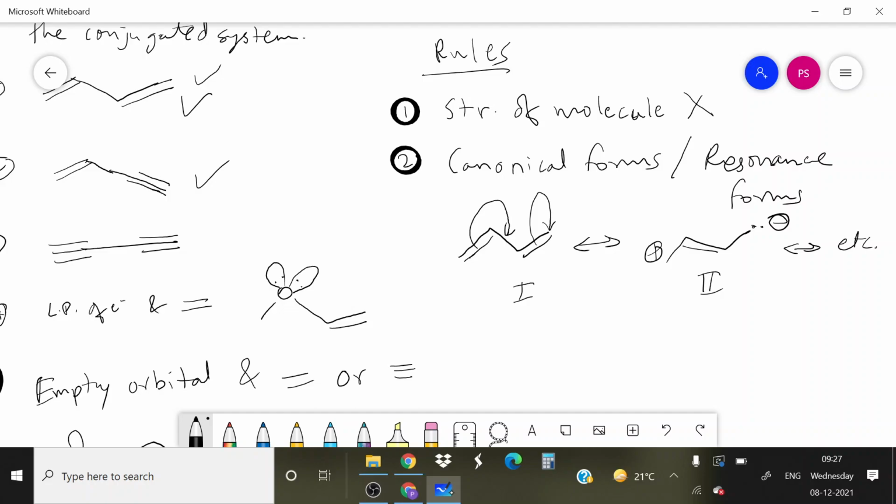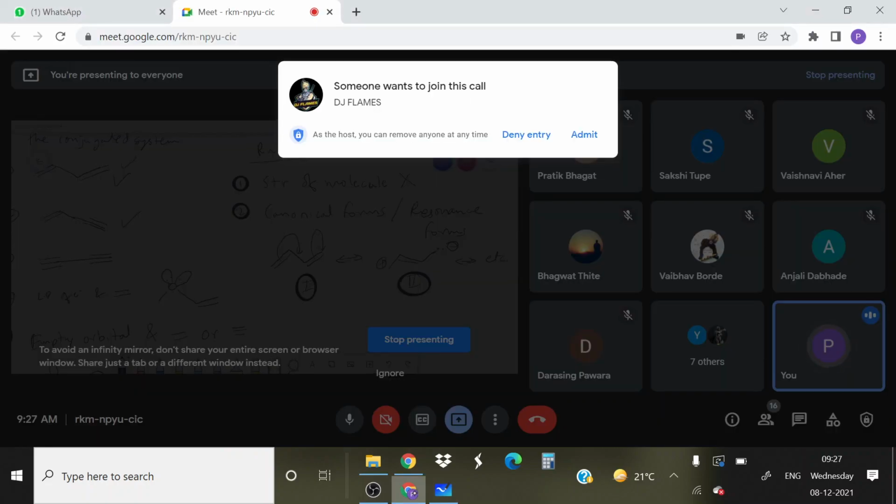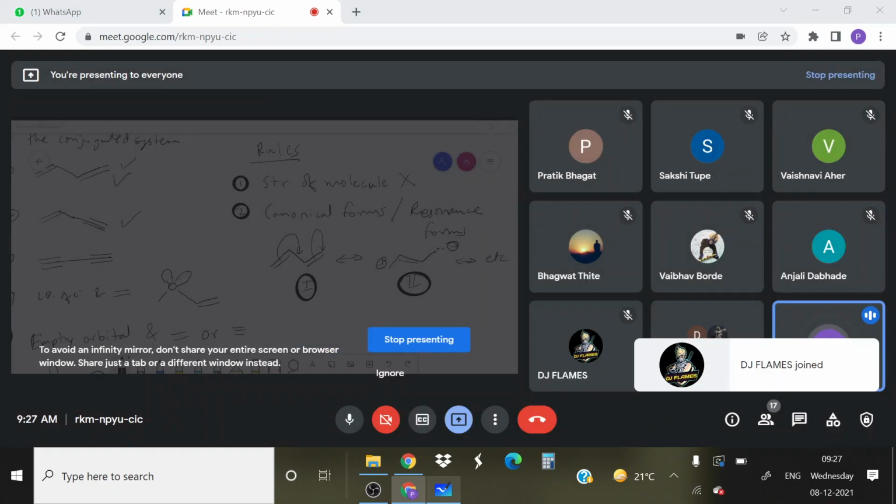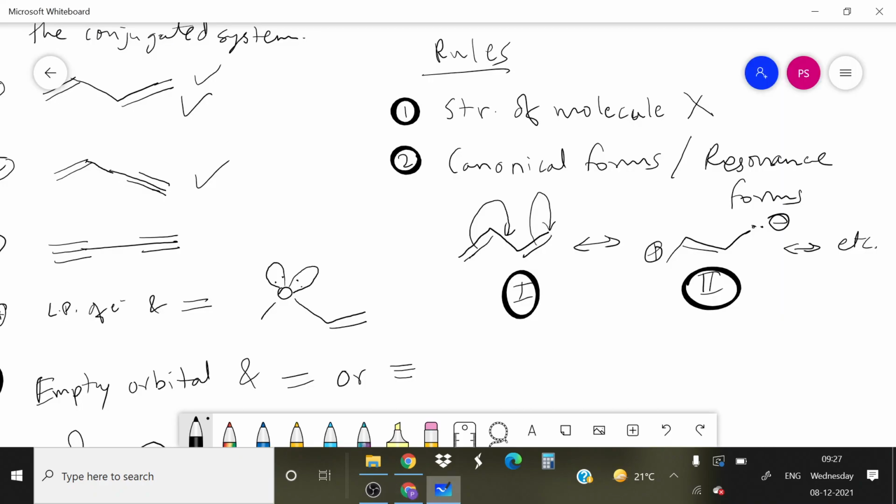So molecules can be represented by one of the canonical forms, but an individual canonical form is not the actual molecule. The actual molecule is a hybrid of all these canonical forms. What is hybrid structure, we will see later.